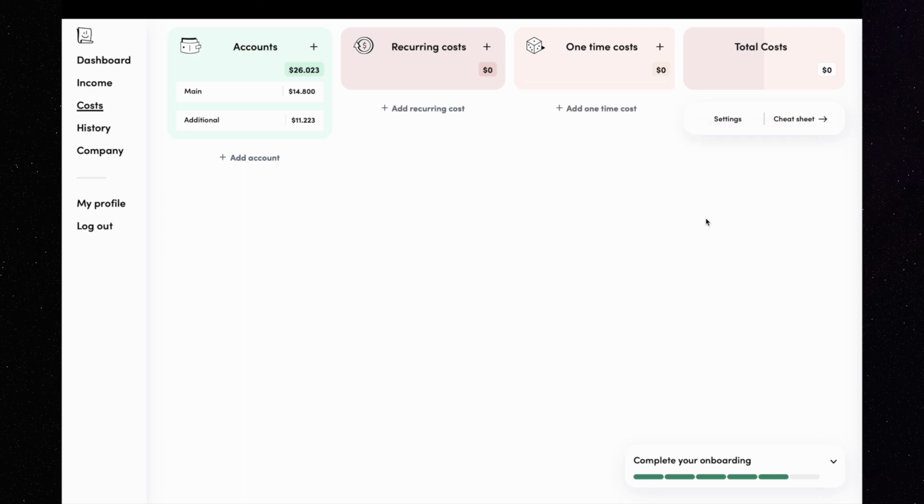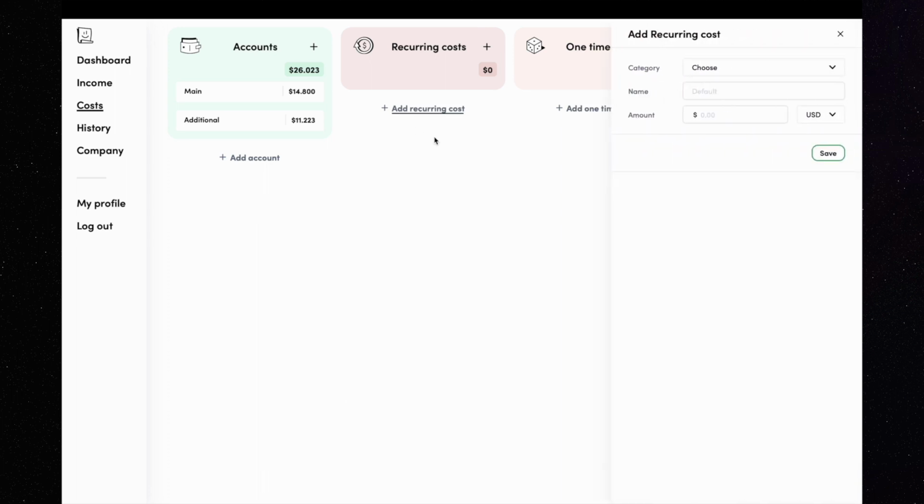Now, I want to create a recurring cost. I click on the Add Recurring Cost link. This will be a record of my salary. Let's say that I pay myself $4,000 per month. I need to add a category for this cost, so I click on the Select field, then Add Category. I will name this category Team and click Save. Now that I have selected this category, I can write a name for the record. I will call it my salary. Then I need to type the amount I will pay myself each month, which let's say is $4,000.